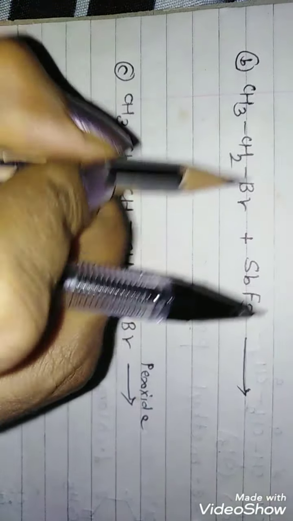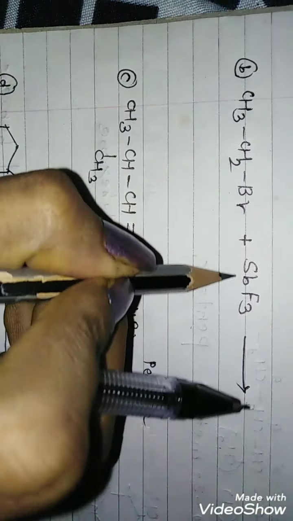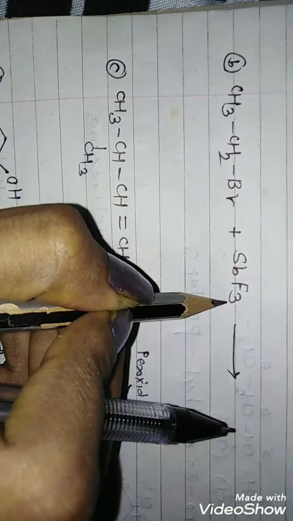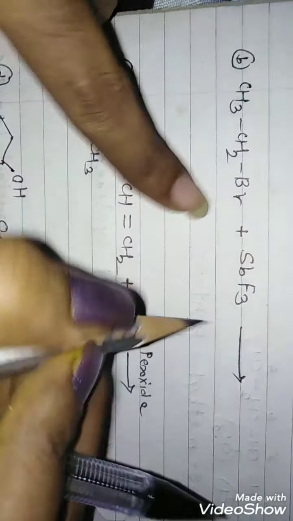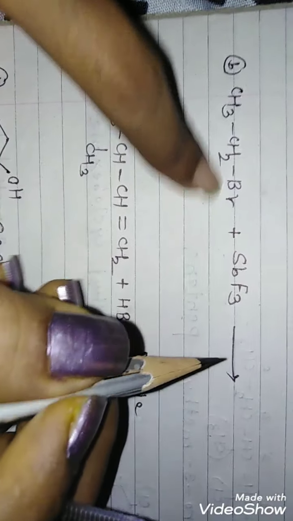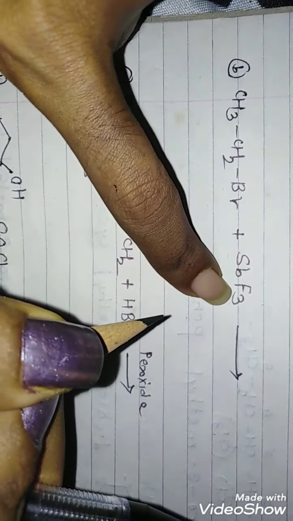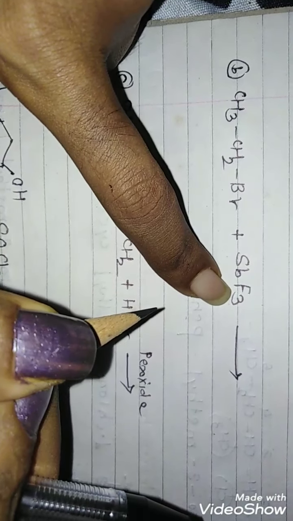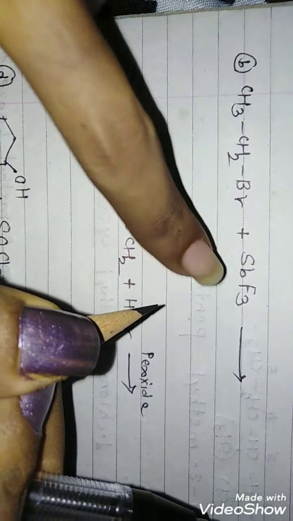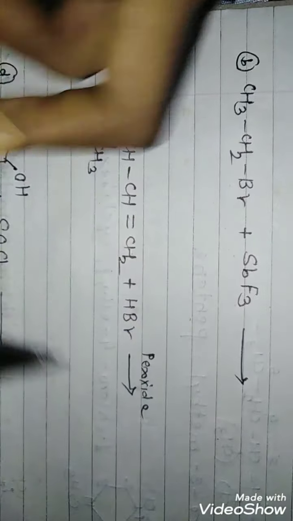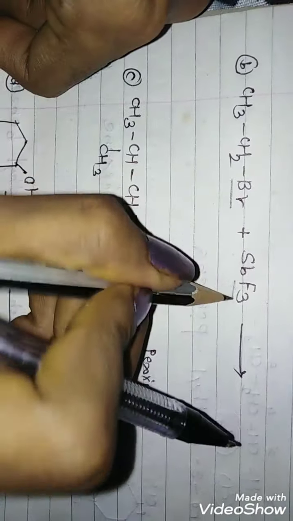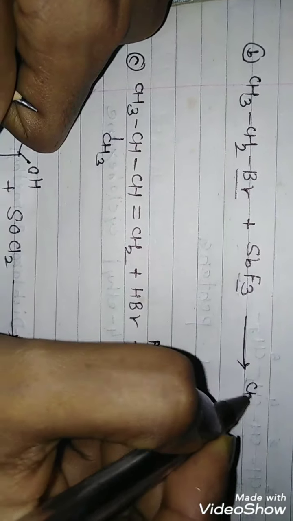In the second reaction, there is alkyl halide and it is treated with antimony fluoride. So this is also an example of halogen exchange reaction, or you can call it a Swarts reaction, because here bromine is to be replaced by fluorine. Generally we use silver fluoride as the fluorinating agent, but here we are using SbF3 or antimony fluoride. So simple, you have to replace bromine by fluorine. So your product will be